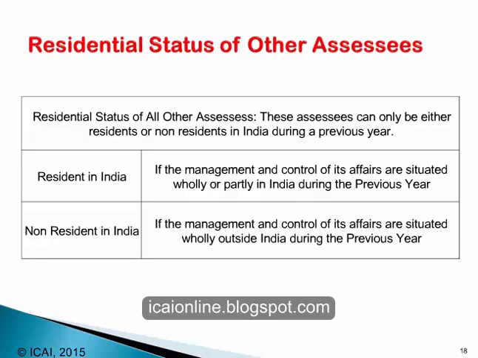These SSEs can only be either residents or non-residents in India during the previous year. Such SSEs are resident in India if the management and control of their affairs are situated wholly or partly in India during the previous year, and they will be deemed to be non-resident in India if the management and control of their affairs are situated wholly outside India during the previous year.